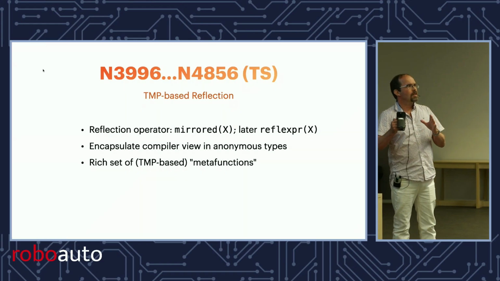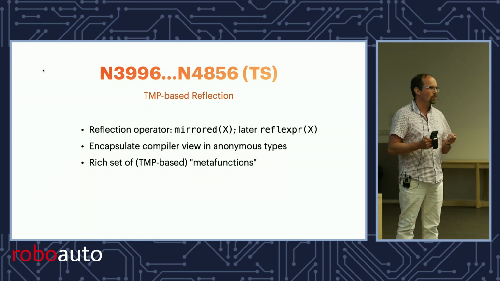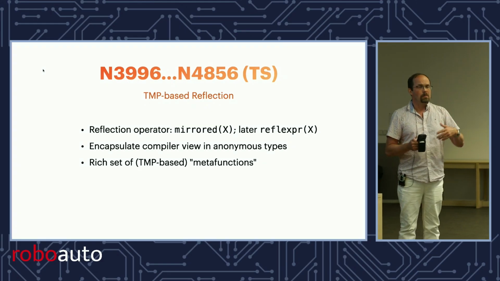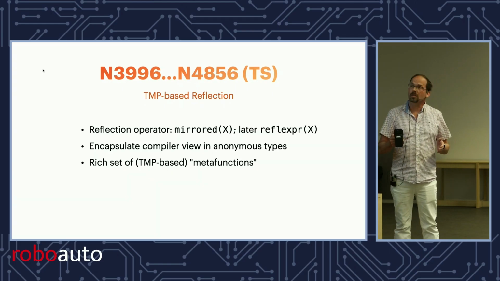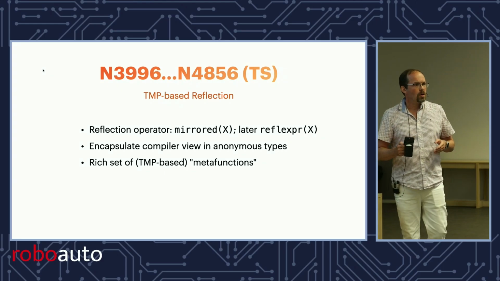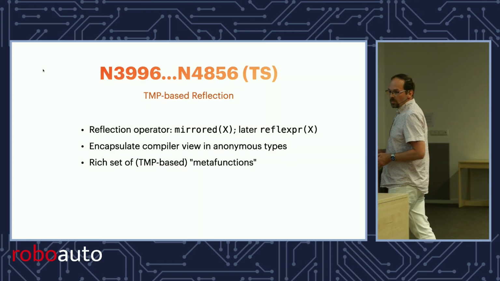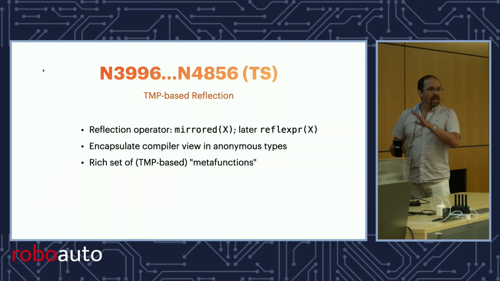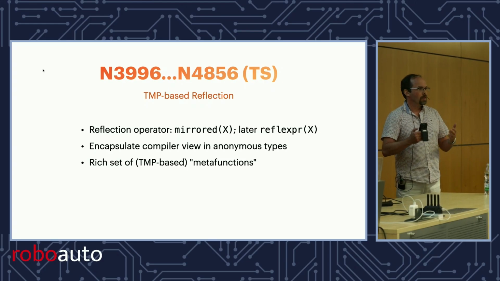So when you do template metaprogramming, the best thing to work with is types. So reflection actually produces an anonymous class type, and then you can look at the members to find things out about this class type, and then it has a lot of "meta functions." I put meta functions in quotes here because in template metaprogramming, a function is really a template, right? It's a class template that maps one set of template arguments to something else. So it had all the features that we have in C++26 in terms of capabilities.